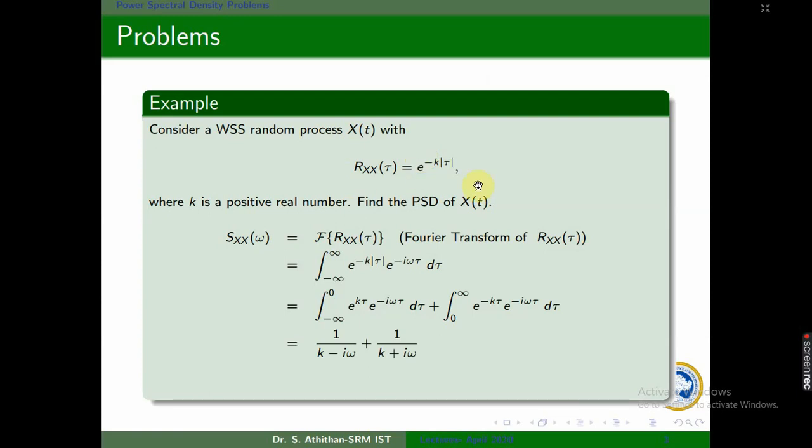What we have done is we have found the power spectral density when the autocorrelation is given in the form e power minus k mod tau. So we have taken the Fourier transform of Rx tau to find the power spectral density, and that is given like this.